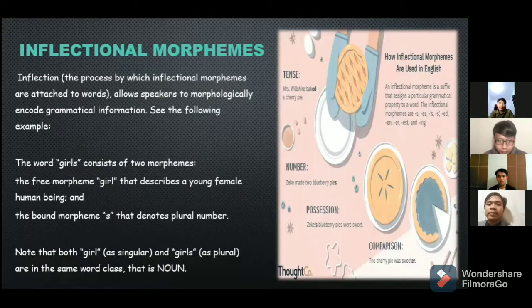Inflectional morphemes. Inflection means the process by which inflectional morphemes are attached to the word. It allows speakers to encode grammatical information in morphology. See the following example. The word girls consists of two morphemes. The free morpheme girl that describes a young female human being and the bound morpheme s that denotes plural number. Note that both girl as singular and girls as plural are in the same word class, that is noun.